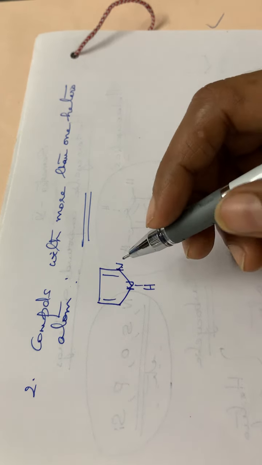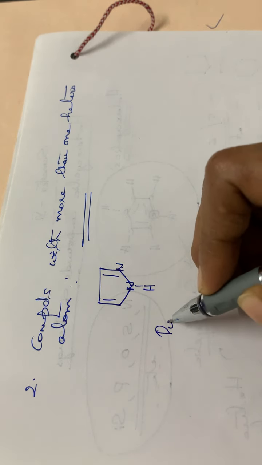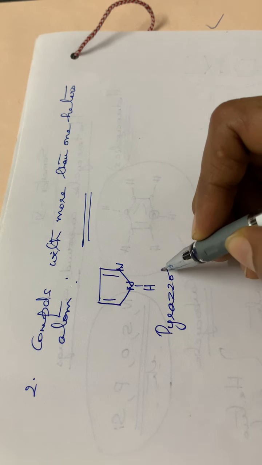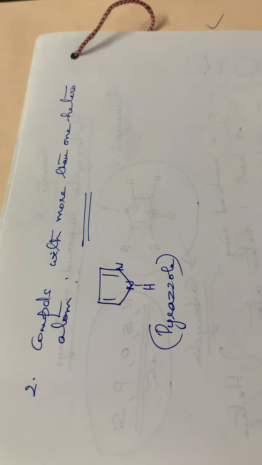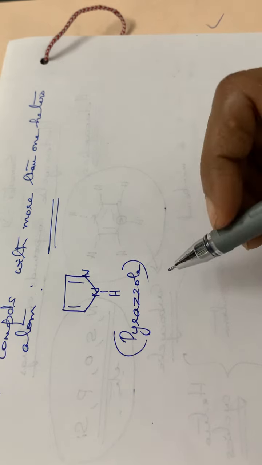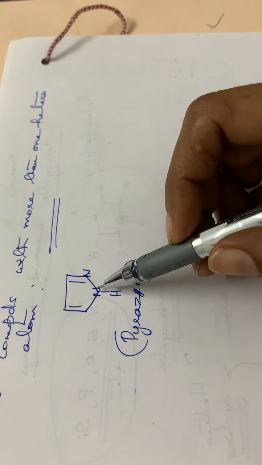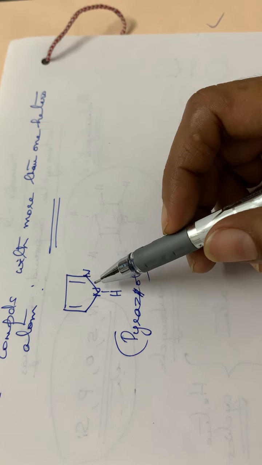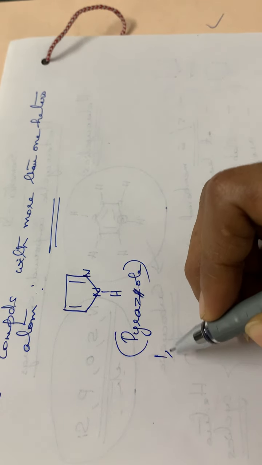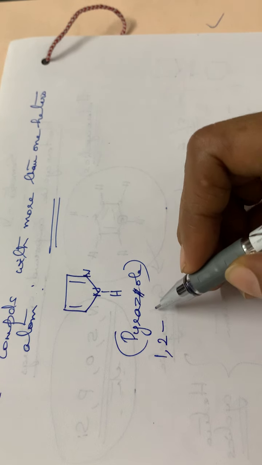This is pyrazole. The previous one is pyrrole, this is pyrazole, which has one Z, sorry. Pyrazole with two nitrogens is named 1,2-diazole.